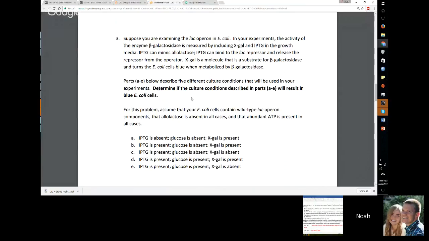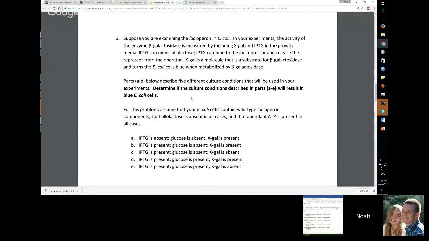X-gal is a molecule that is a substrate for beta-galactosidase and turns the E. coli cells blue when metabolized by the beta-galactosidase. In parts A through E, there are these 5 different culture solutions, and it wants us to determine whether the cell will be blue.